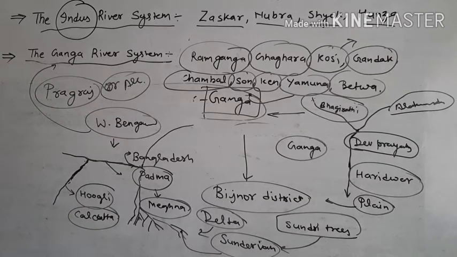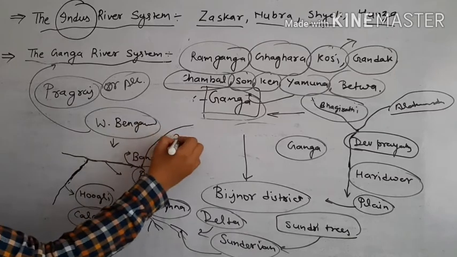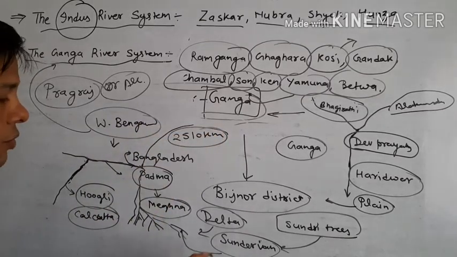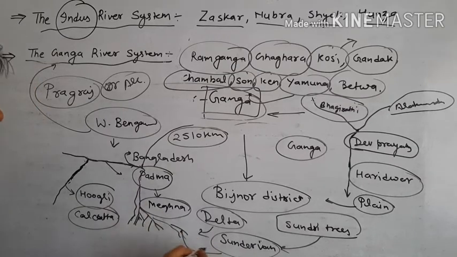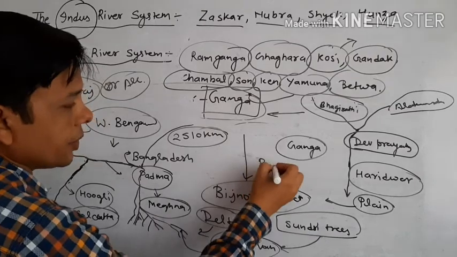Okay, students. The total length of this Ganga river is 2,510 kilometers. And in Sundarban, the Ganga river makes a delta and meets the Bay of Bengal.